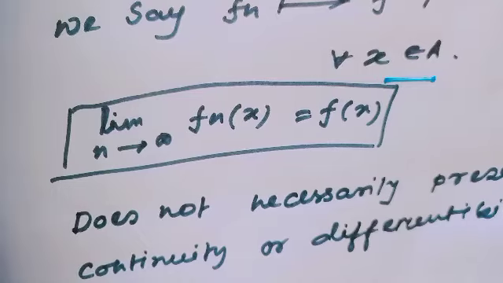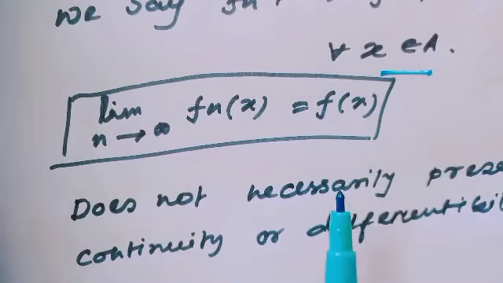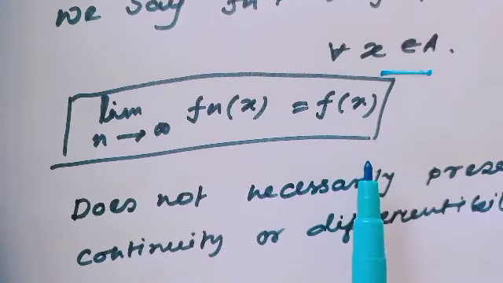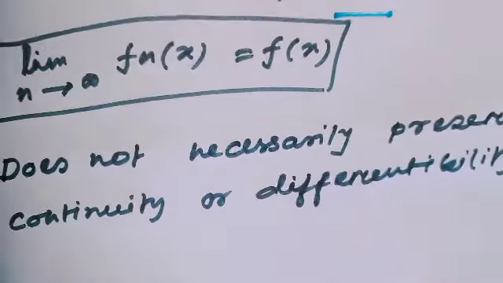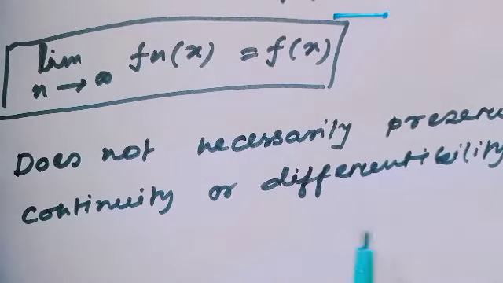I will see this part also elaborately. Then I will define what uniform convergence is in a sequence of functions. I had said pointwise convergence does not necessarily preserve continuity or differentiability.